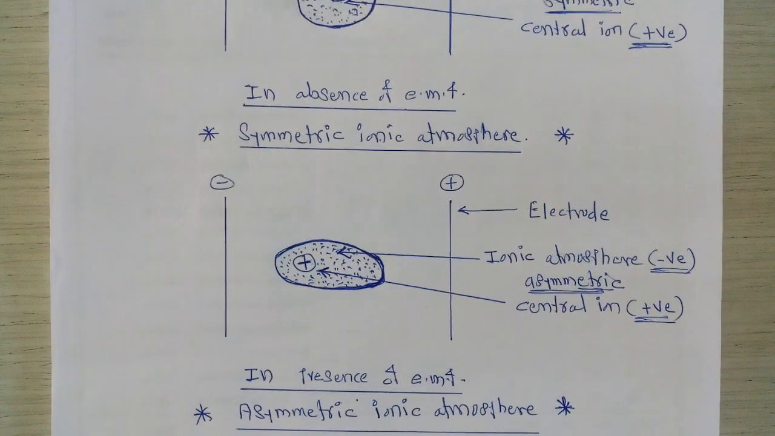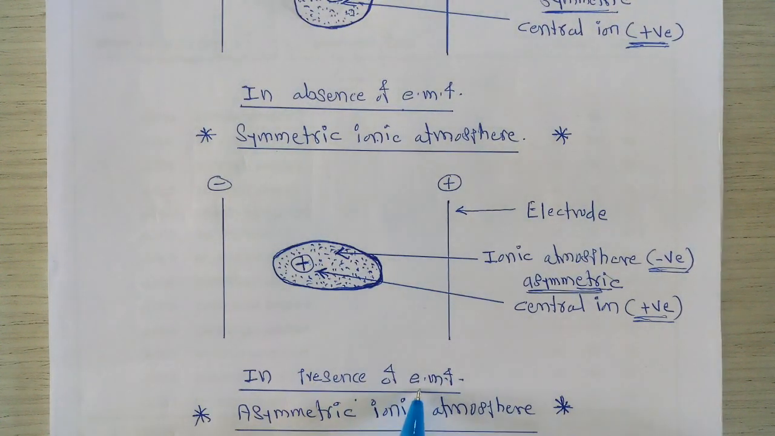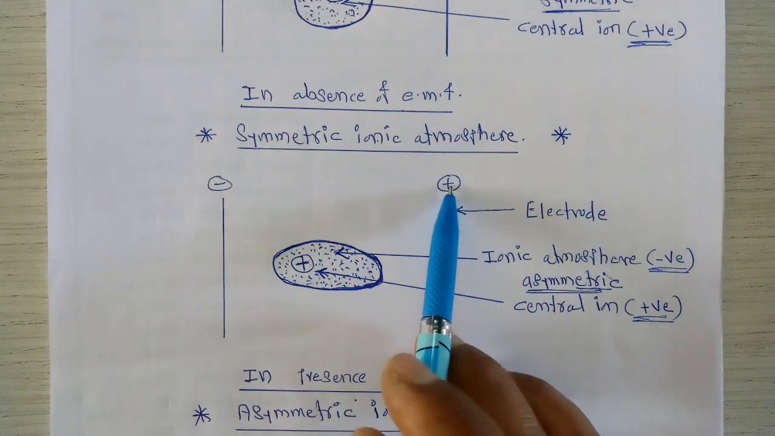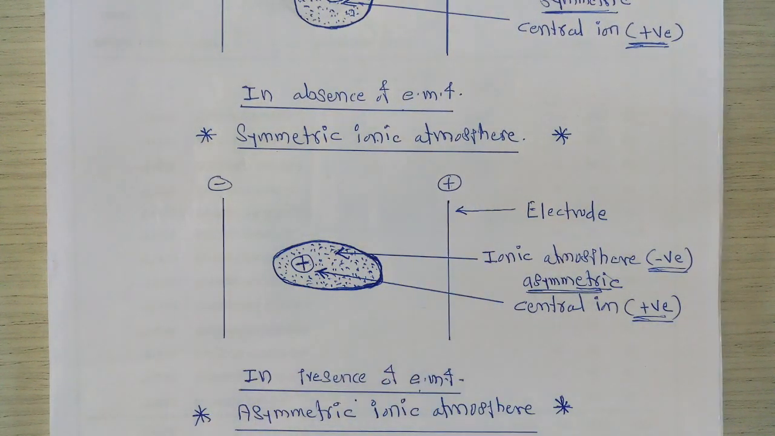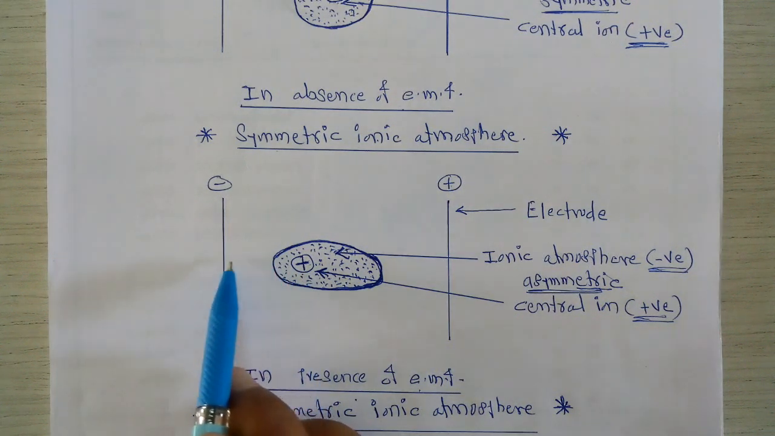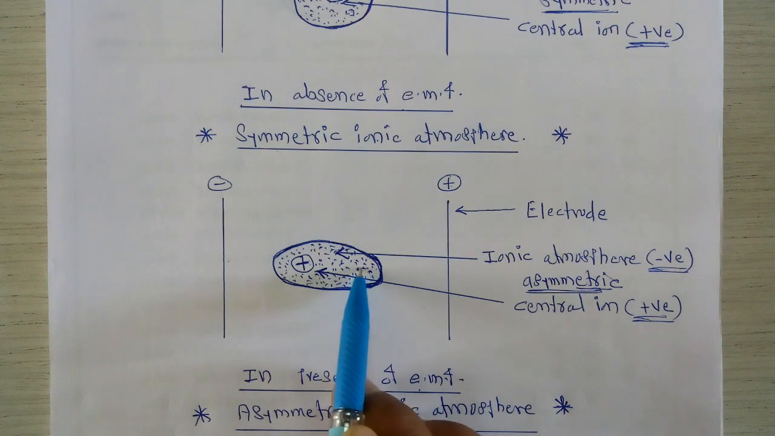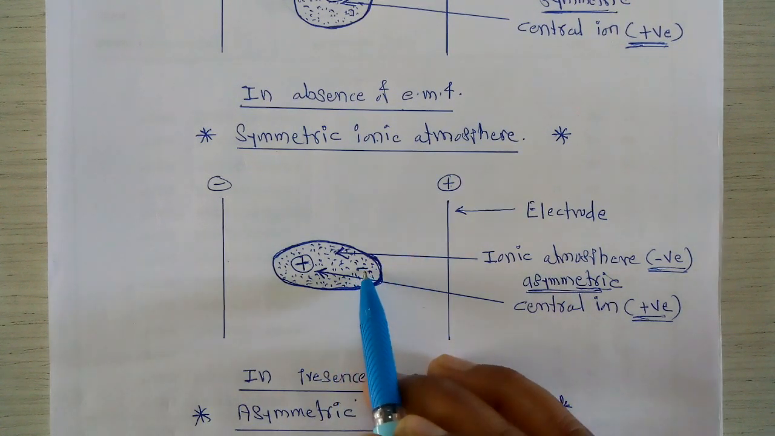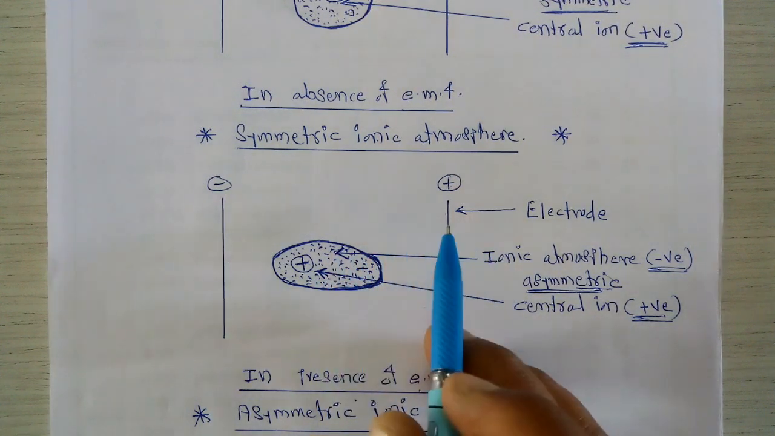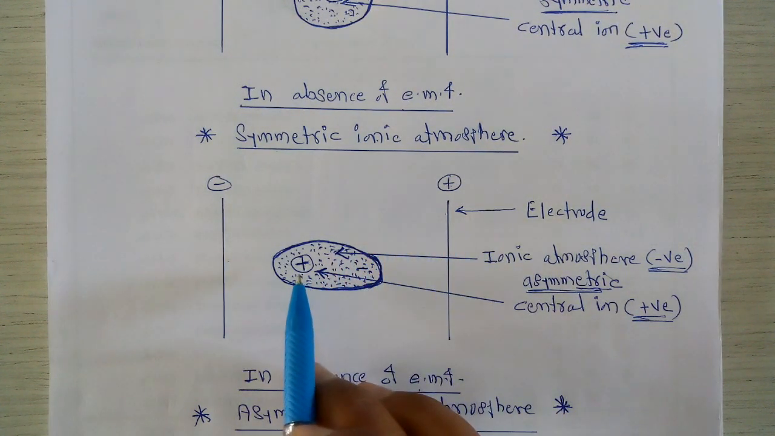We write here asymmetric, it is an asymmetric ionic atmosphere. As well, we now have to put the EMF. So we take here two types of electrodes. One is a negatively charged electrode, the second is a positively charged electrode, meaning we have to apply the EMF. Now what happens whenever such an EMF is introduced? Naturally, this positive ion has a force of attraction towards this negative electrode. At the same time, the negative ions which are present in this atmosphere have a force of attraction towards the positive electrode.